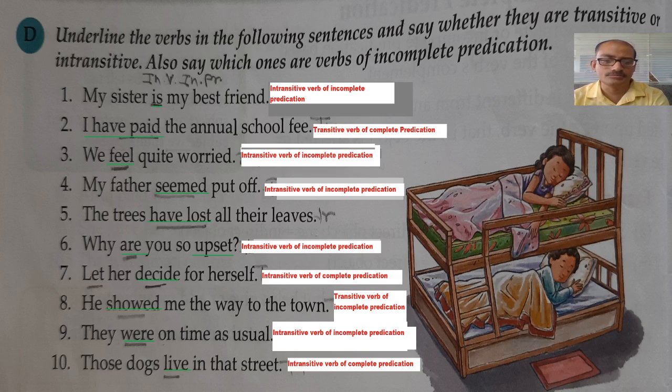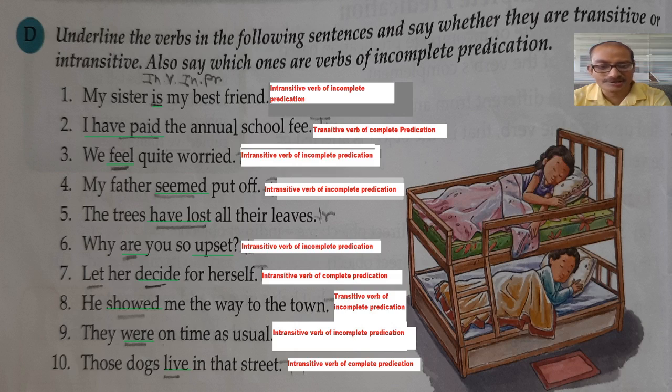Now, showed is the verb. Me and the way to the town, these both are objects. Me is the indirect object, the way to the town is the direct object. So this sentence has an object, therefore showed is a transitive verb. But if you just say "he showed," the meaning would not be completed without an object, and therefore it is a transitive verb of incomplete predication. Then number 9, they were on time as usual.